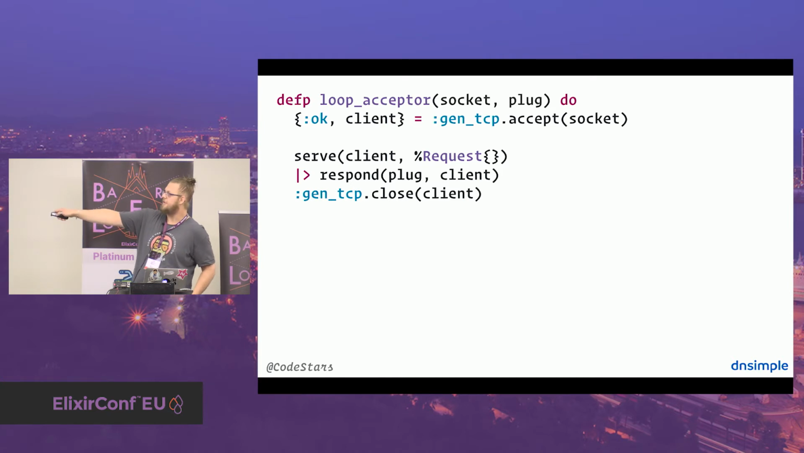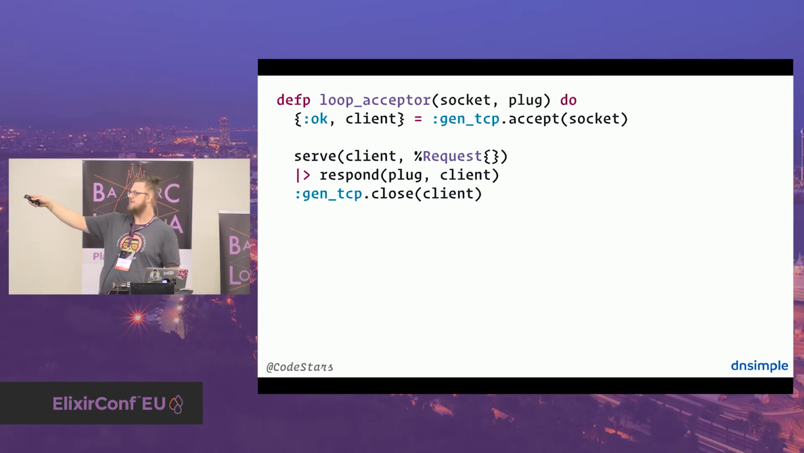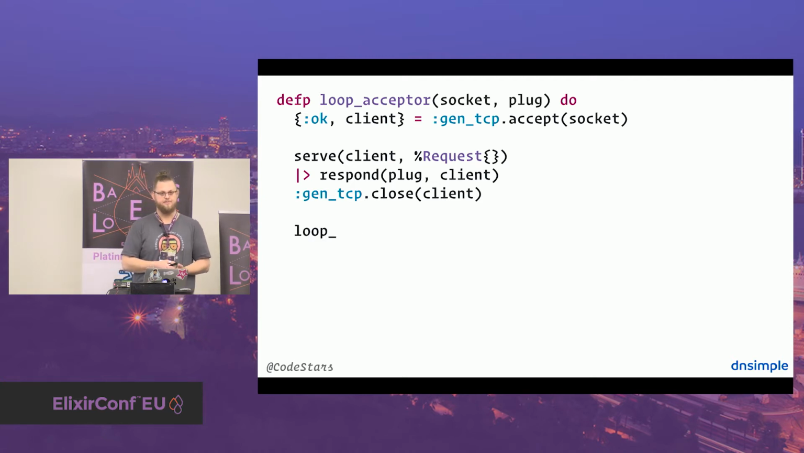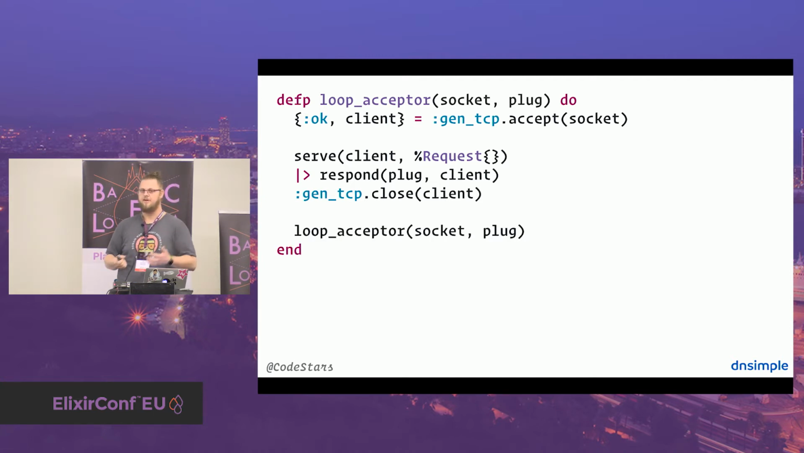And then the request will be passed down to respond. And respond also takes the plug and the actual client. Respond is responsible for doing the actual TCP sending. And thus, after respond is done, we can just close the client and then continue to the acceptor. And there you see it's just sequential. The second client needs to wait. This is a rather crucial part of the web server here.